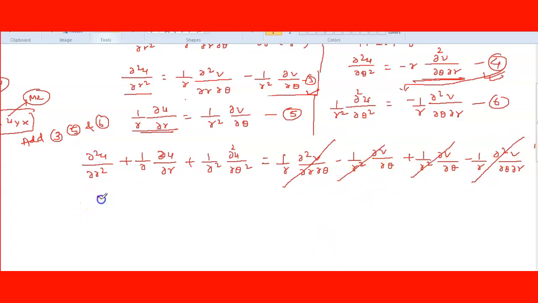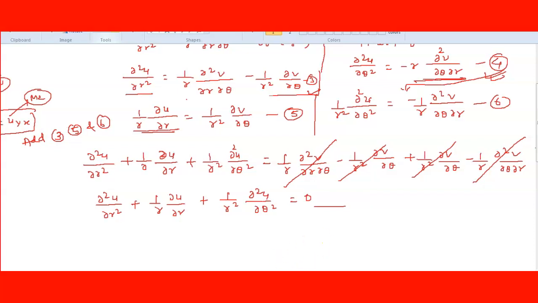So you can write here del square of u del r square plus 1 upon r del u del r plus 1 upon r square del square of u del theta square is equal to 0. So this is the harmonic equation in polar form. Okay, any doubt till here?